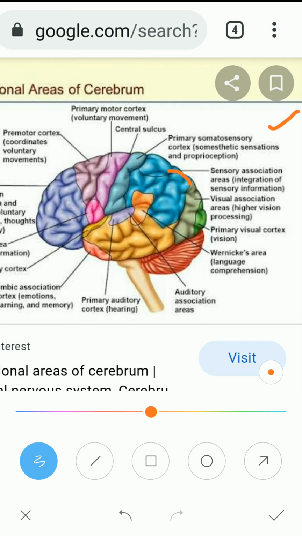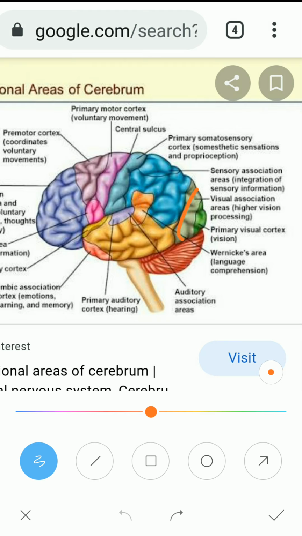And next is the association area. The sensory association area will process whatever sensation you are getting, whether it is a sensation you have already received or a new one. All that association and processing of the data your body is getting is done by this area.